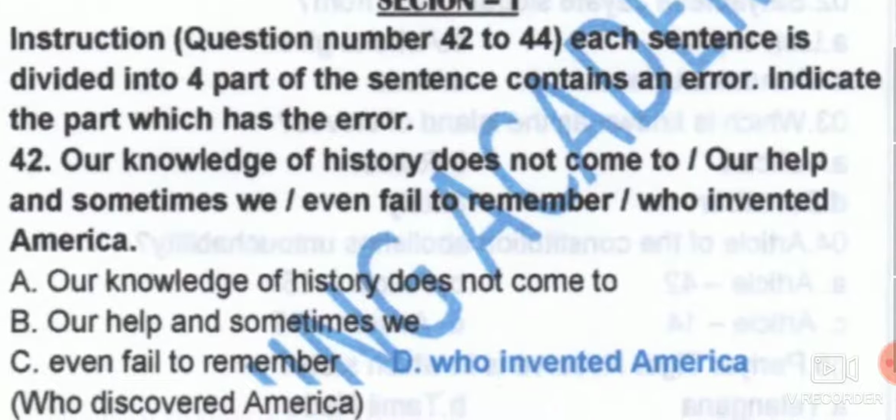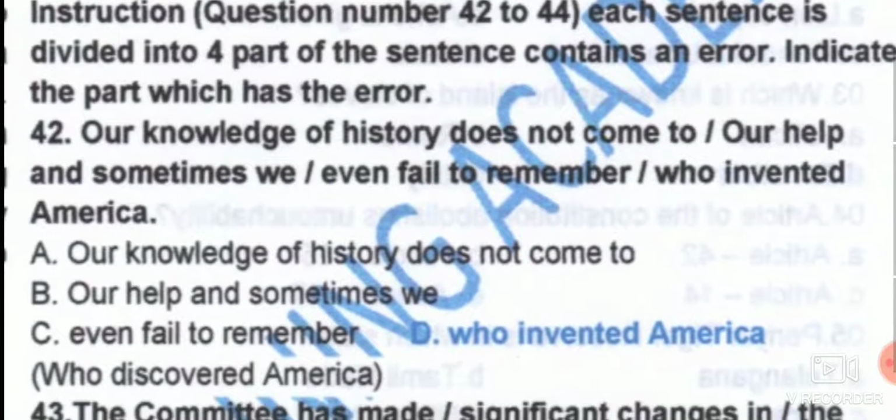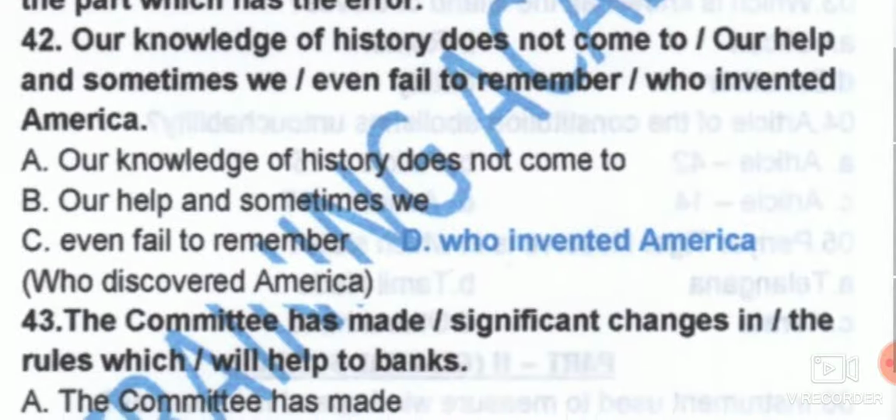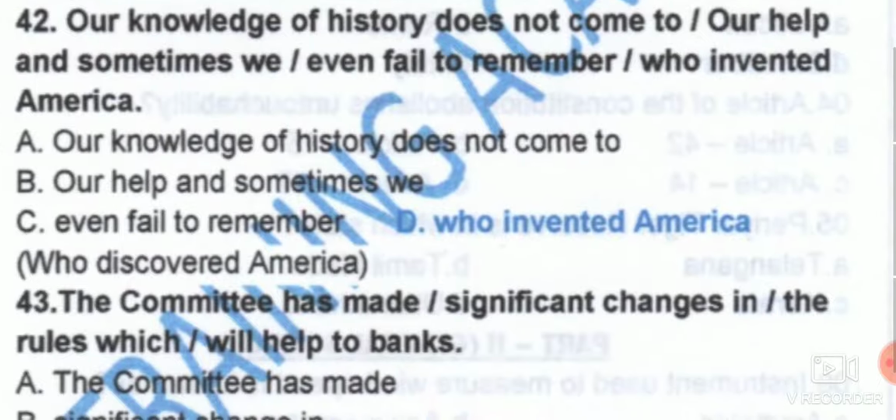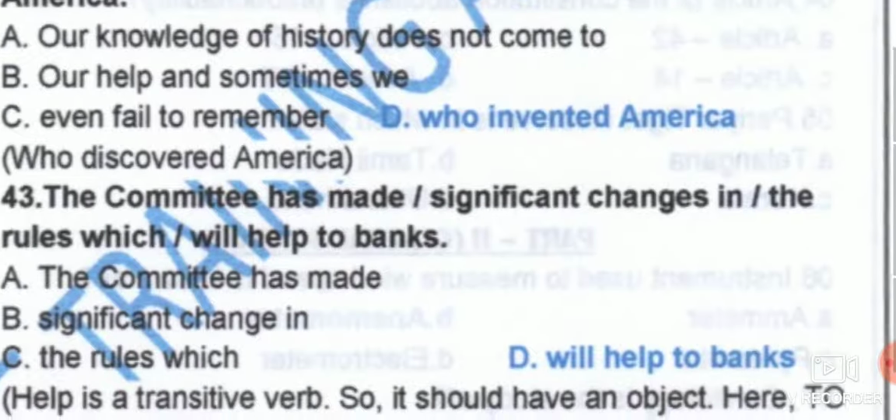Here what exactly has been given are the four parts. So whatever has been given, what exactly is wrong in this? Our knowledge of history doesn't come to our help, and sometimes we who invented America, we even fail to remember who invented America. In this, the invention of America cannot be done, it is only the discovery of America. So here the correction is: who discovered America.